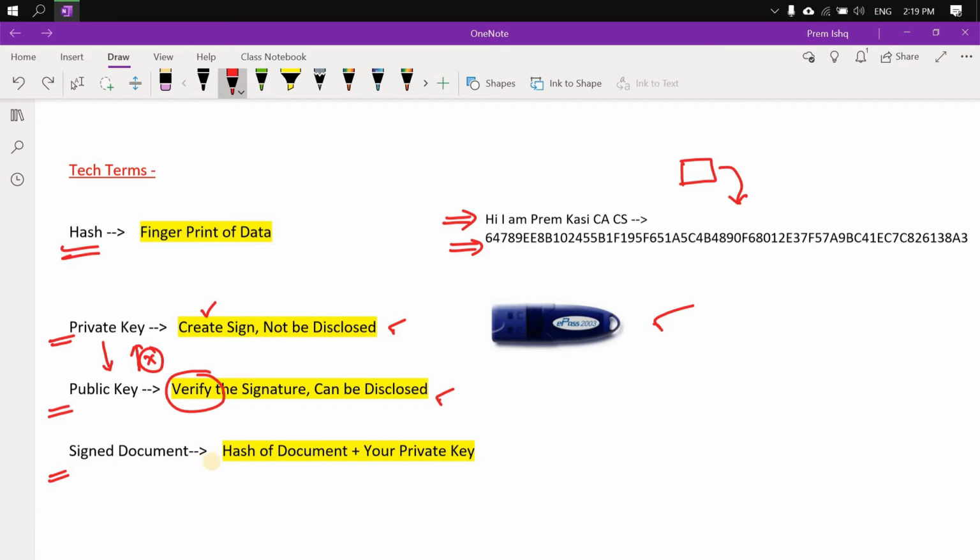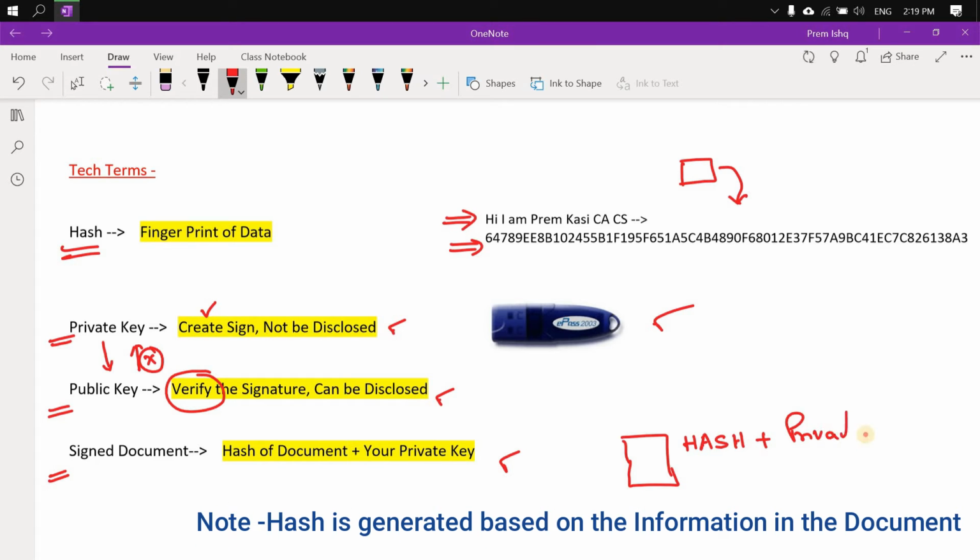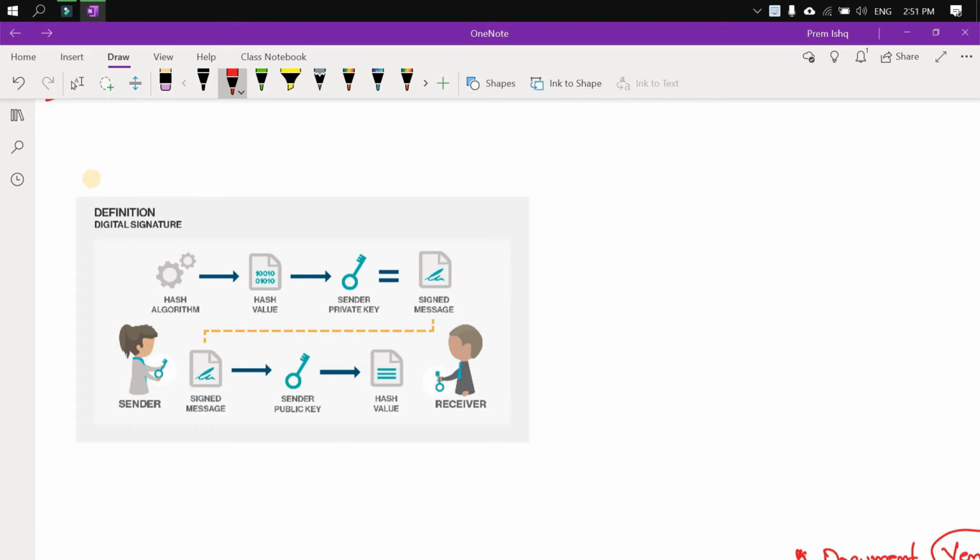Now the last term, what is a signed document? Any digital document on which you are putting your private key will be called a signed document. But do remember, you are not certifying the contents of the PDF. You are putting your signature on the hash of this document. So on the hash you are putting your private key. So that will be called a digitally signed document. Well, till now we have seen the technical terms associated with understanding a digital signature.